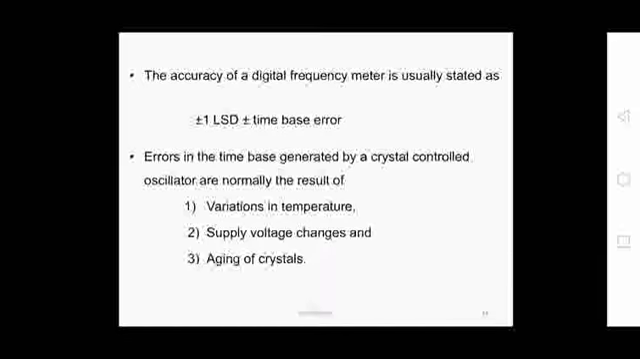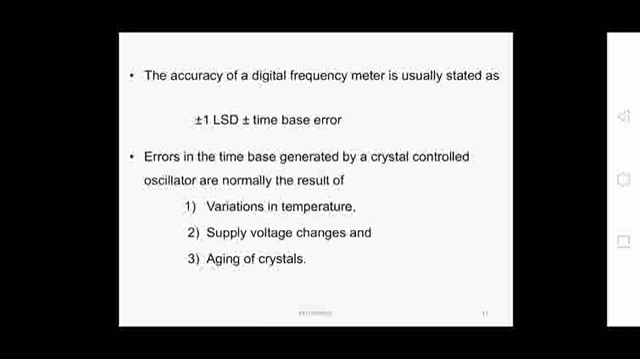The accuracy of a digital frequency meter is usually stated as plus or minus 1 LSD, that is, least significant digit, which occurs due to the gating error, plus or minus the time base error. So we can also have errors in the time base. The time base error comes from the time base, which is generated from the crystal oscillator. The crystal oscillator is continuously generating the time base frequency or time base time period.